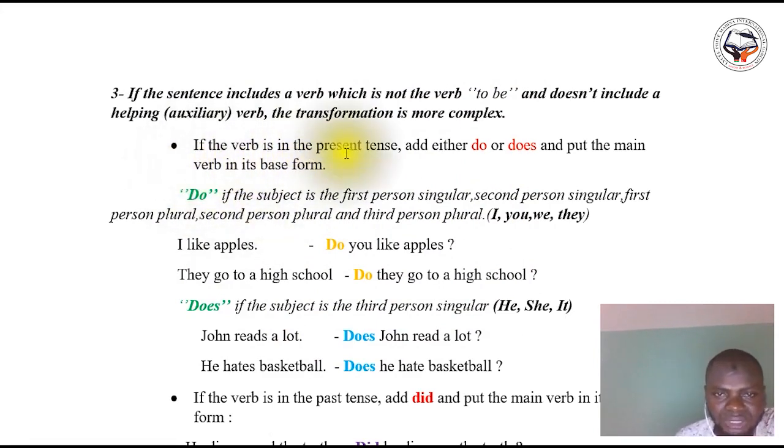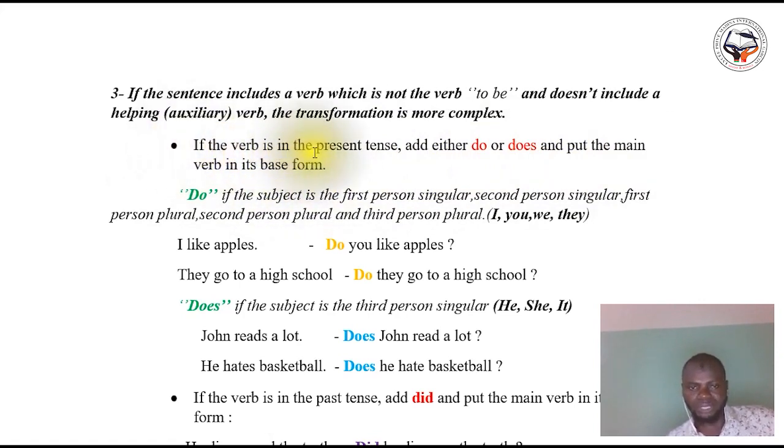If the verb is in the present tense, here you add either do or does, and you put the main verb in its base form.